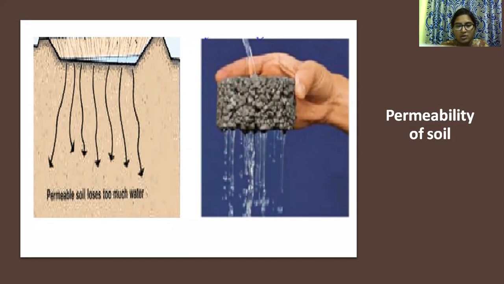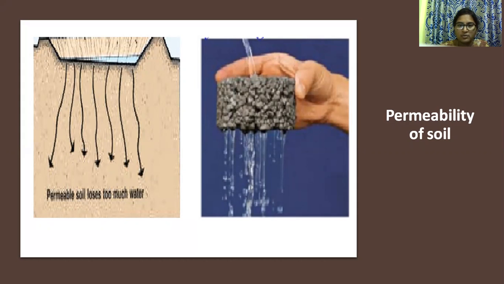Since loose soil has a large number of micro spaces, that means more voids, the permeability of soil is high, and the inverse is true for compact soil with few micropore spaces.